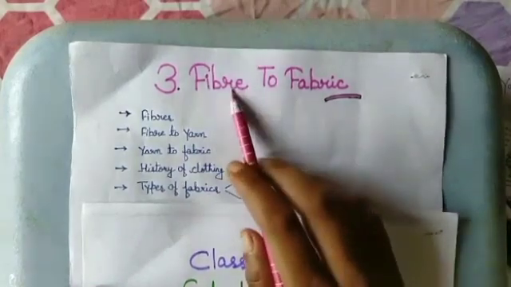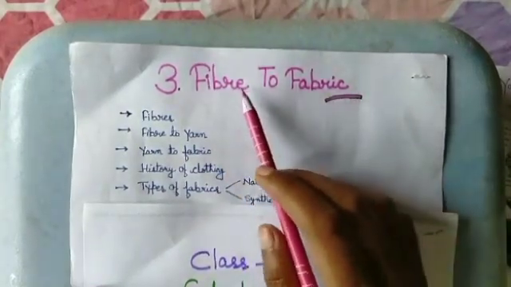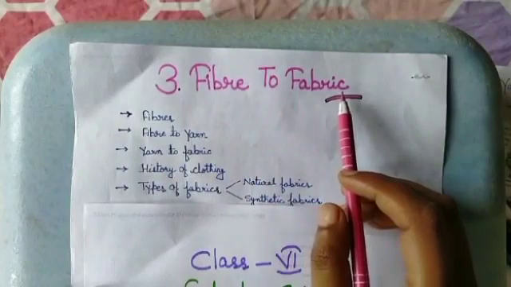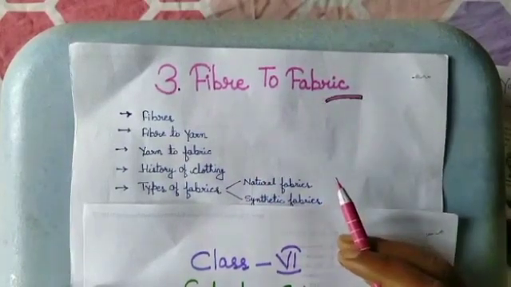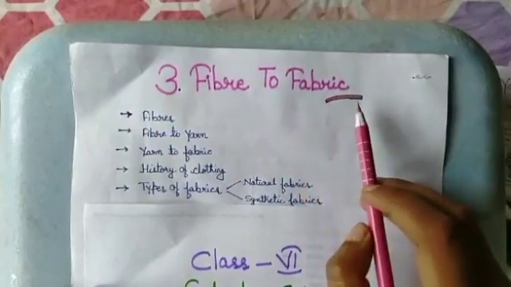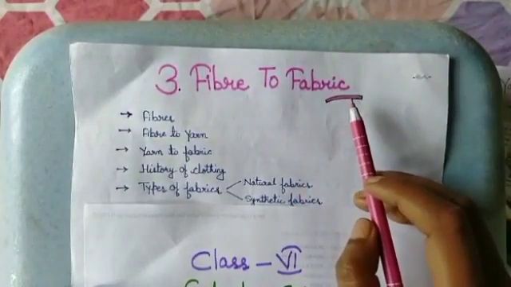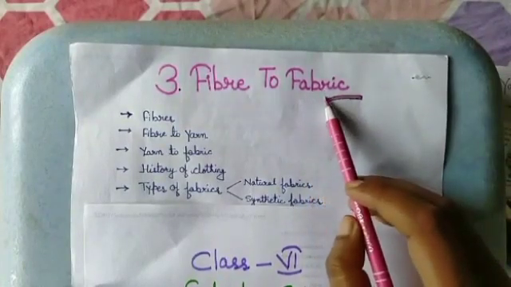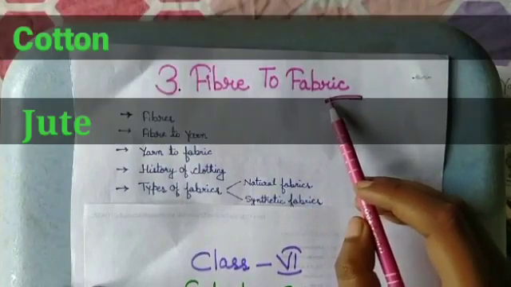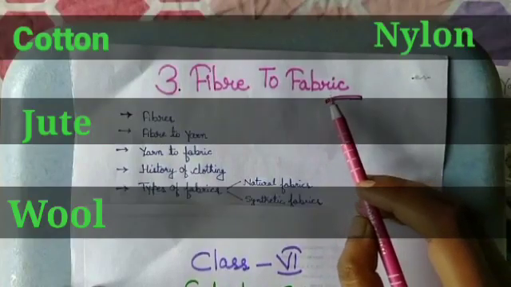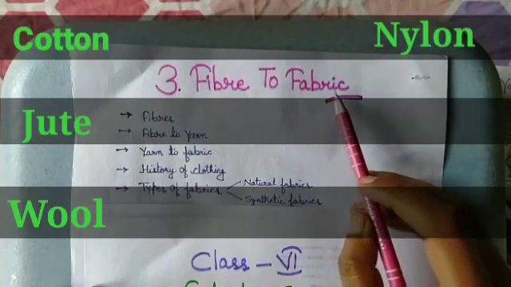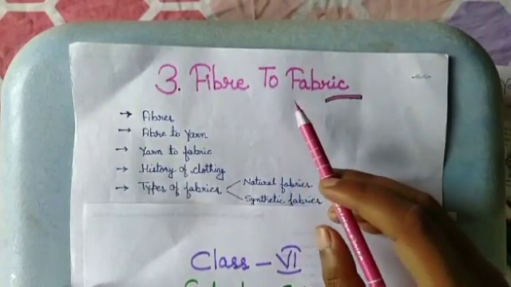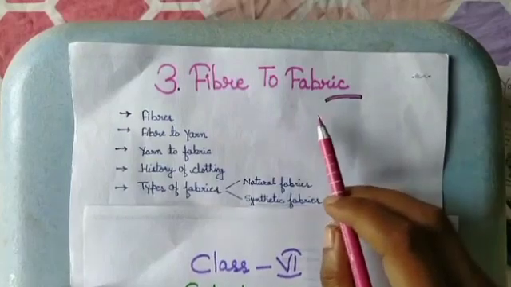Okay, fiber to fabric. Fiber means tantu or resa in Hindi, and fabric means vastra or kapra. In this chapter we will learn how fabric is made. We wear different types of fabric. Each of our fabric is made up of cotton, jute, wool, nylon and polyester. But do you know what these fabrics are made up of? So let's start our chapter, fiber to fabric.